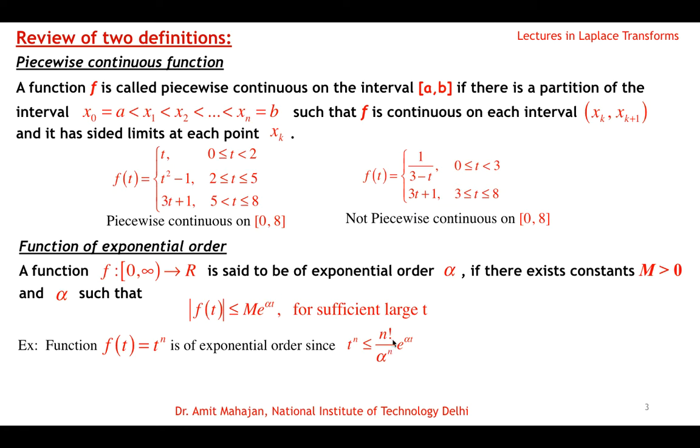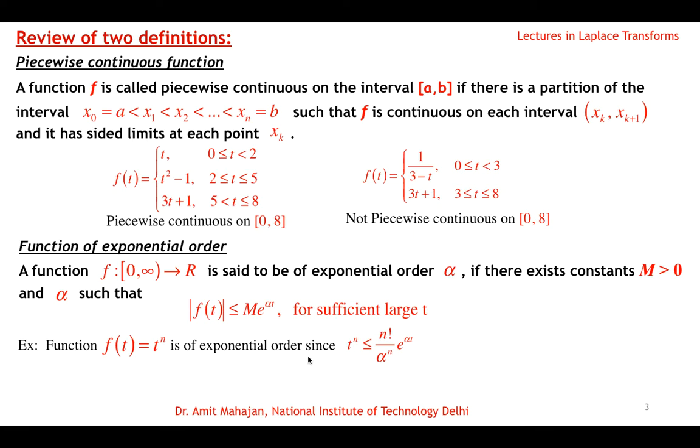So this is like M, and this is true because we know that we can expand the exponential into an infinite series. We can write e power alpha t as the summation of alpha power n by n factorial t power n, n varies from 0 to infinity. So t power n is just one term over there, so it is always less than this. So polynomial type terms are of exponential order.